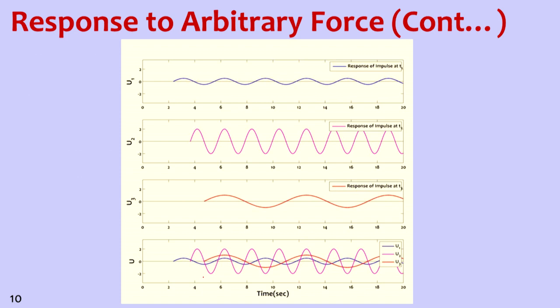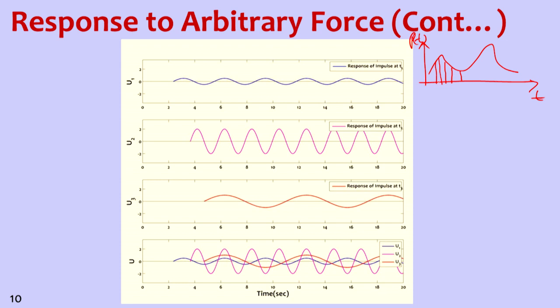Now how does it look? It looks like this. This is the response due to impulse 1, response due to impulse 2, response due to impulse 3, and the response due to all impulses put together. So if we have a force like this, P(t), this is the first unit impulse, second unit impulse, third unit impulse, fourth unit impulse.